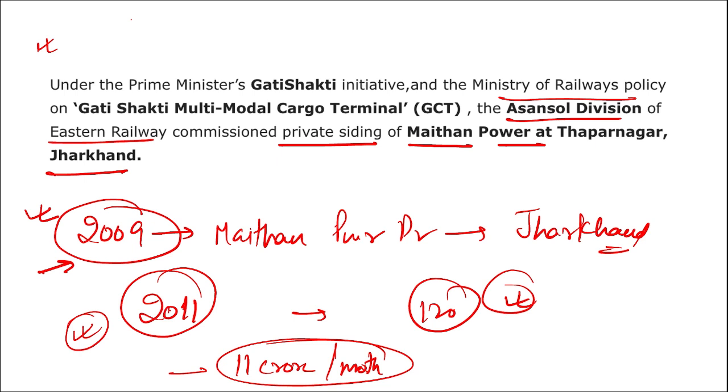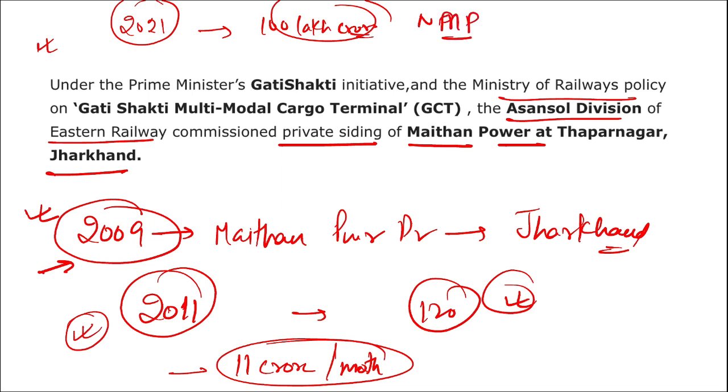has launched the Gati Shakti initiative in the year 2021. It is a 100 lakh crore rupees national master plan for the multi-modal connectivity project. This Gati Shakti is a digital platform collaborating 60 central ministries and departments to implement infrastructure connectivity projects. So it is basically a multi-modal connectivity project.